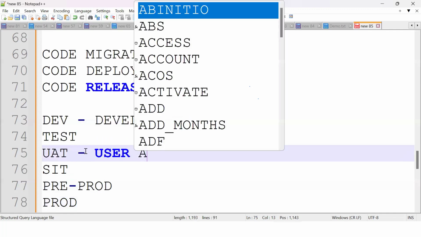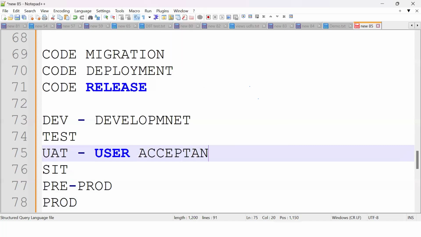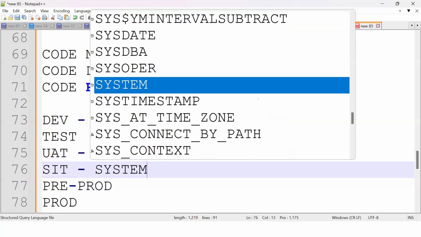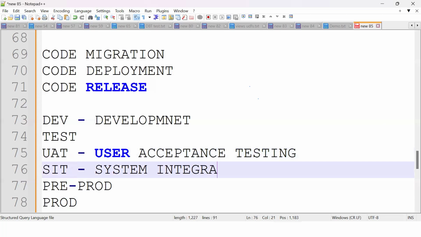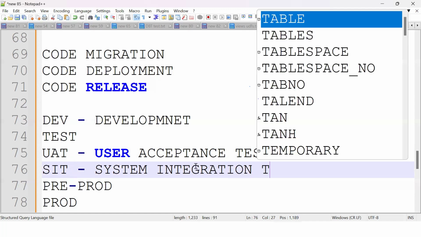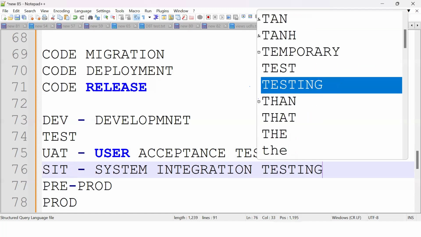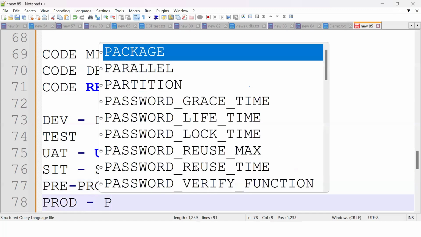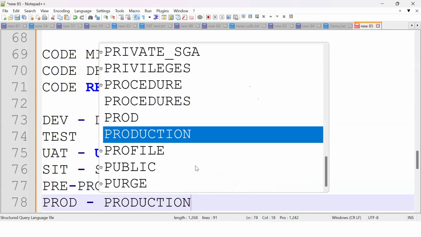User acceptance testing. What about SIT? It's system integration testing. So remember, don't learn only DBT, you should learn this development knowledge also. What is pre-prod? It's pre-production. What is prod? It's the production environment.